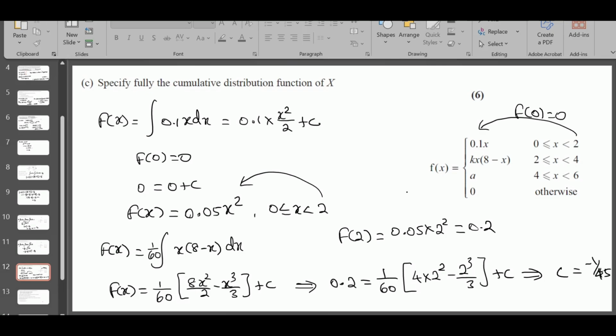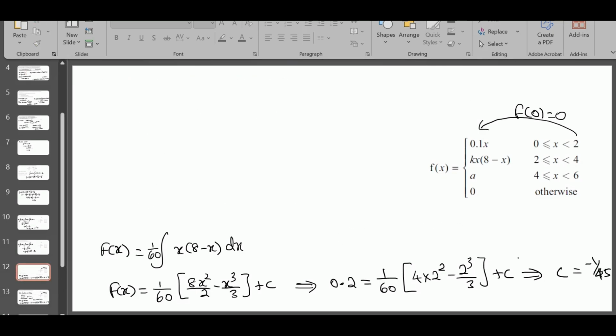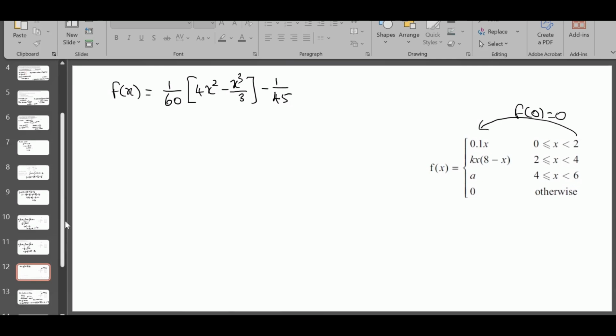So I'm going to write the f of x now. So for this, the f of x is 1 over 60 times 4x squared minus x cubed over 3 plus c. And then now the third one.